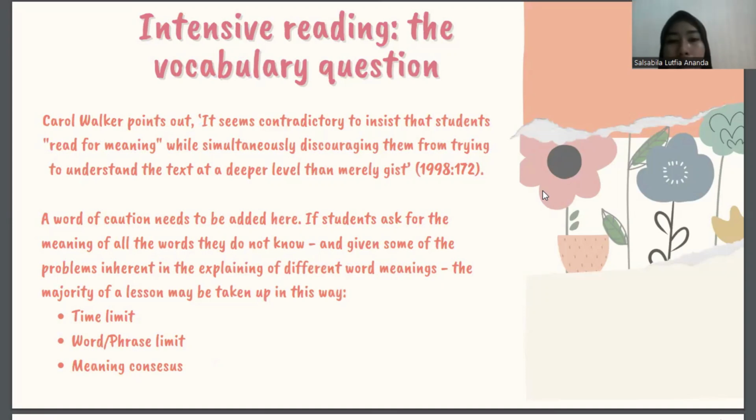And then the second is word or phrase limit. We can say that we will only answer questions about 5 or 8 words or phrases. So they will try by themselves to find the meaning of those words or phrases without asking the teacher anytime. And then the last is meaning consensus.